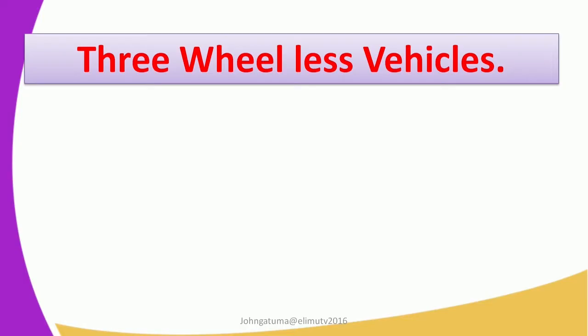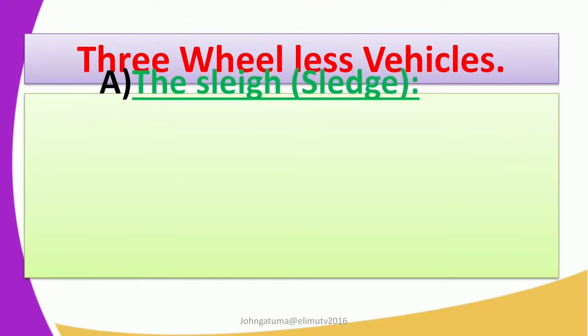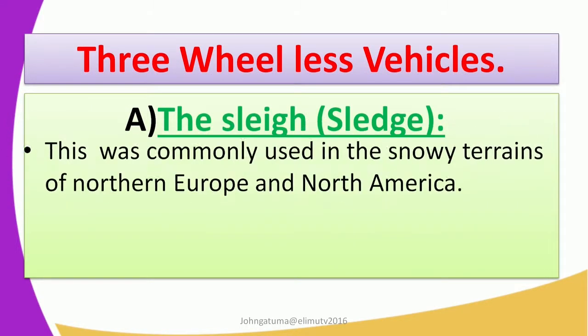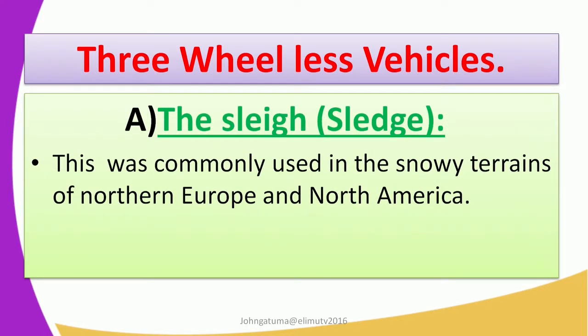We start with one, the sleigh, which is also spelled as the sledge. It was commonly used in snow terrains of Northern Europe and North America, in the Northern Hemisphere.